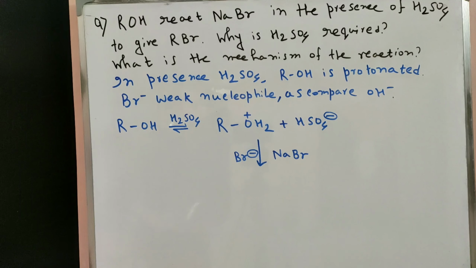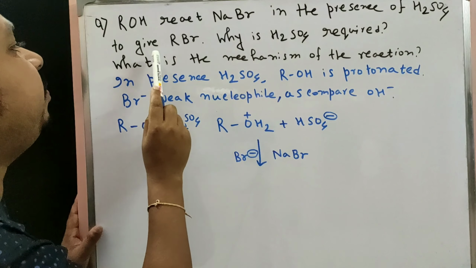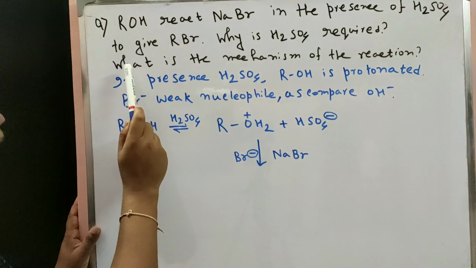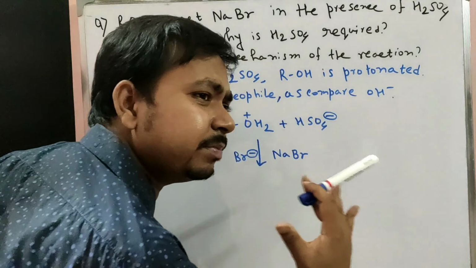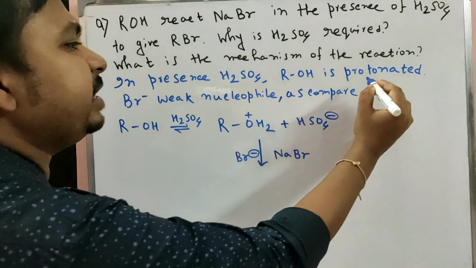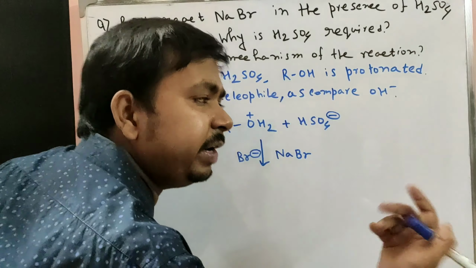Now another very important question: ROH reacts with NaBr in the presence of H2SO4 to give RBr. Why is sulfuric acid required? What is the mechanism of the reaction? In the presence of H2SO4, ROH is protonated. In the presence of acid, the alcohol is protonated.